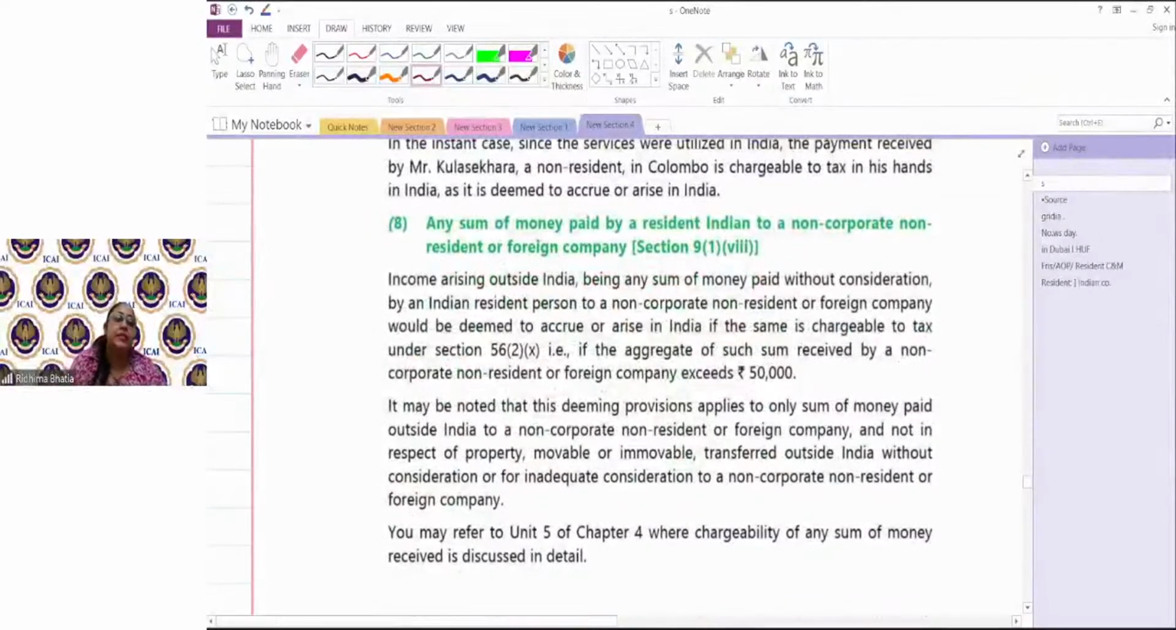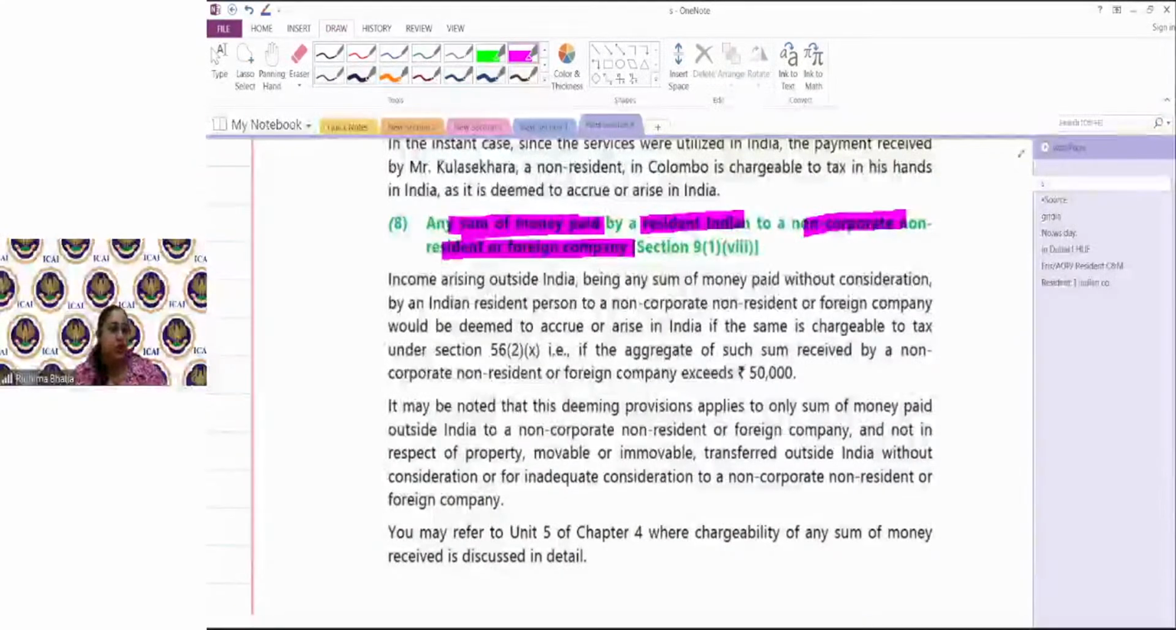They say any sum of money which is being paid by a resident Indian to a non-resident Indian or a foreign company would be taxable as gift and would be taxable as income deemed to accrue or arise in India if the amount exceeds 50,000. सबसे पहले sum of money. Example, simple सी बात है.